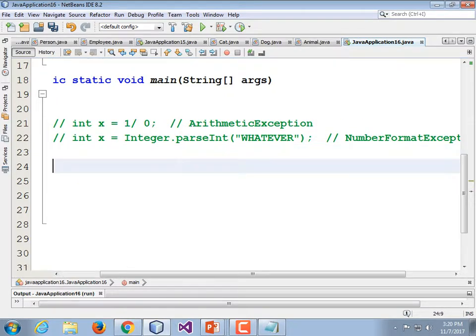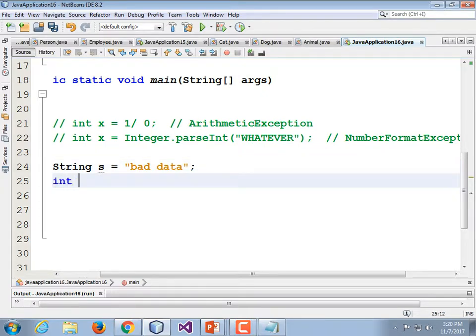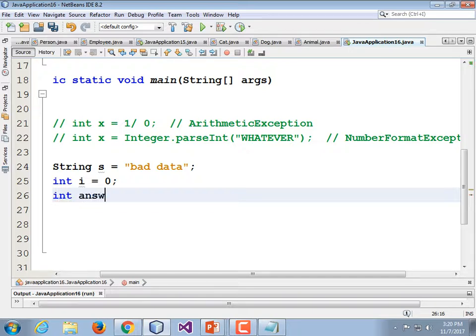I'm just going to write it again, though. String s is equal to bad data, right? Int i is equal to 0. Int answer, the result, is equal to... we don't even need that, but I'm going to also initialize it to 0.